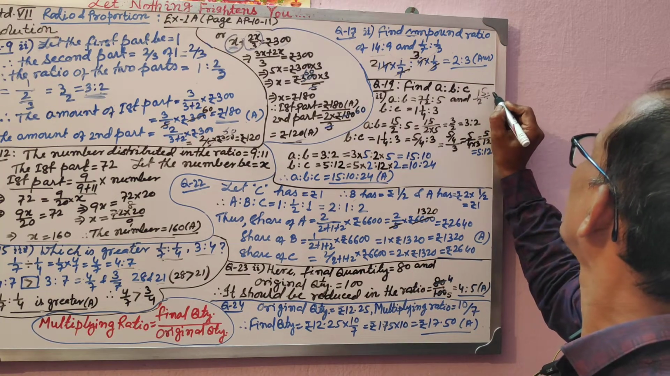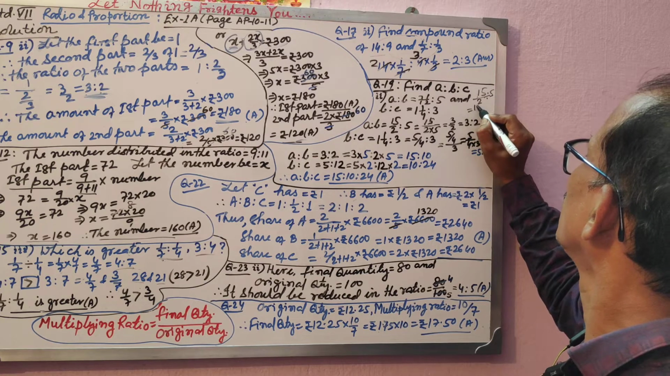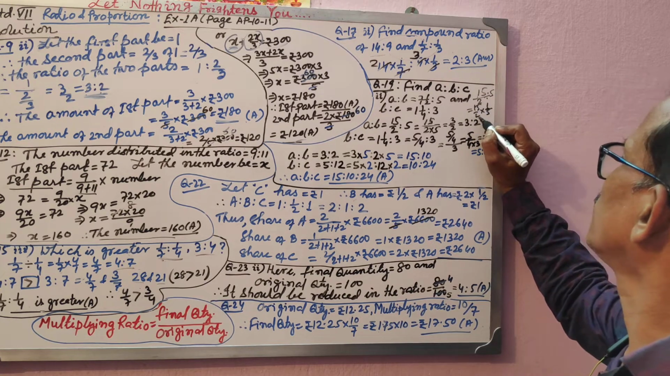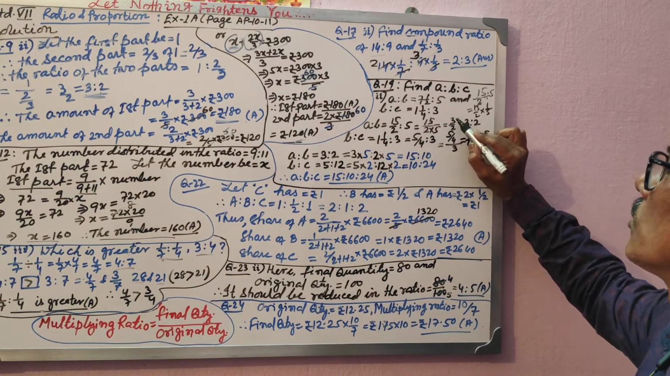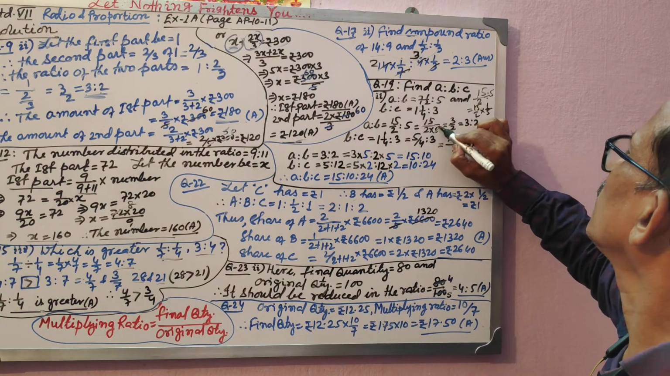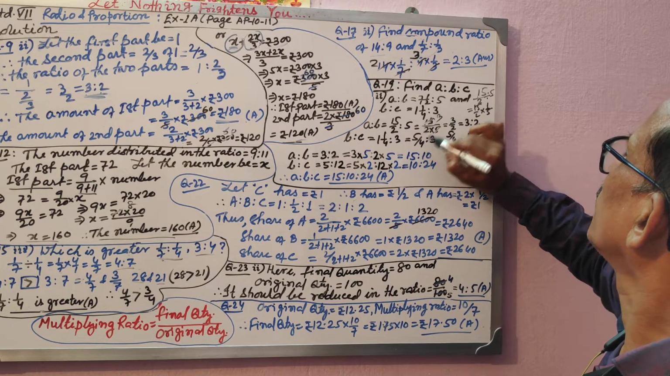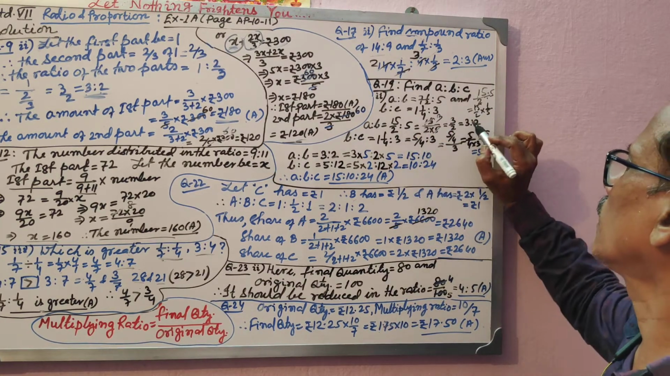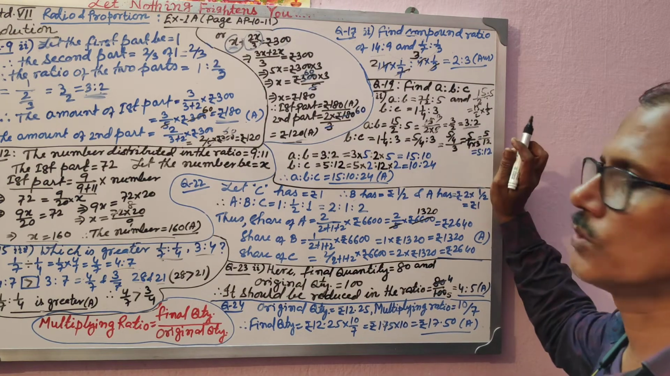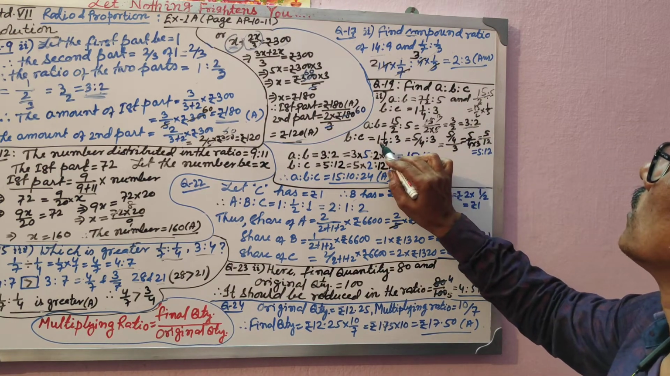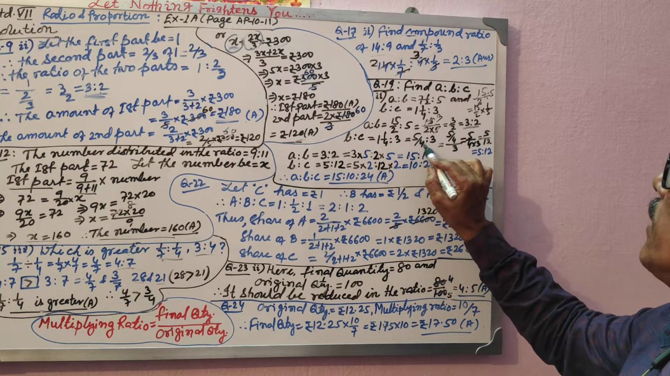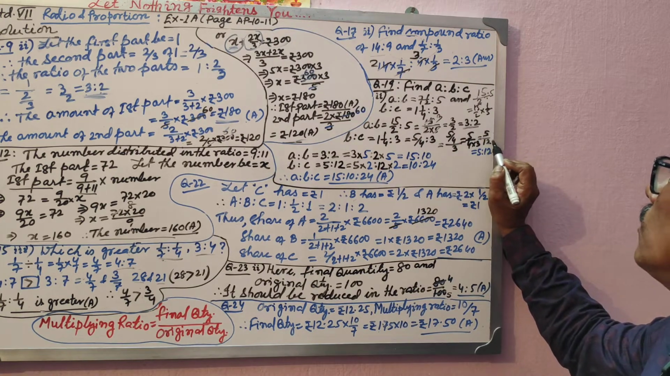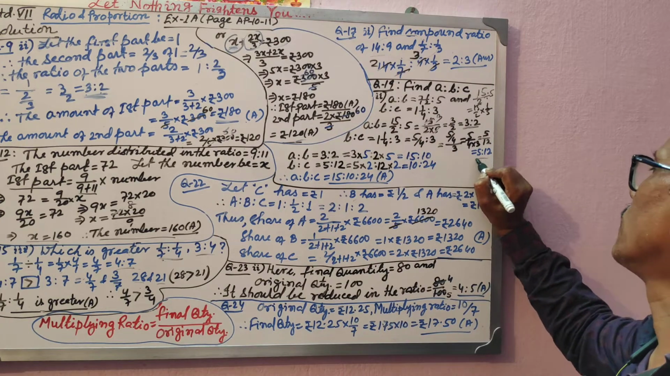15/2 divided by 5 is equal to what? 15/2 into 1/5. So 15/2 into 1/5, and 5 will be cancelling, so 3/2. 3/2 is equal to 3:2. Got it? A:B we have got as a whole number ratio 3:2. B:C similarly is 5/4:3, which is equal to 5/4 divided by 3, which is equal to 5/12. It is simple. So 5:12.